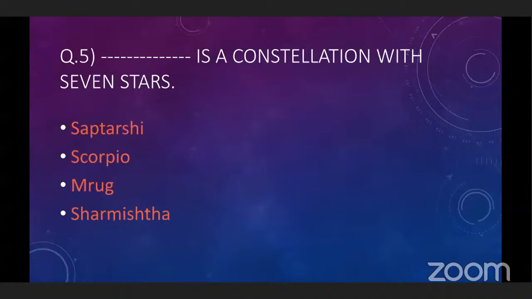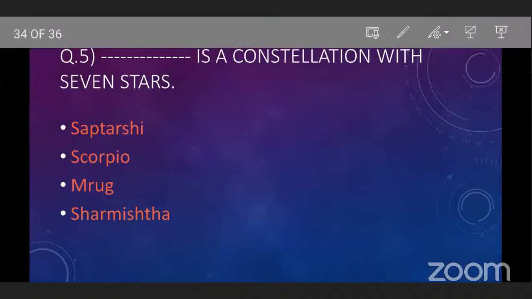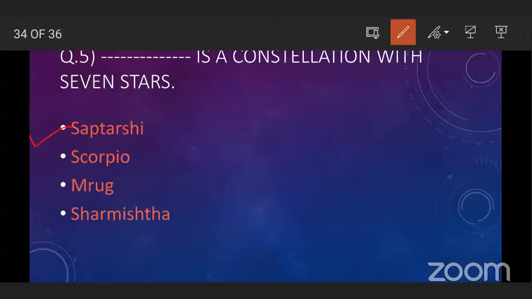Next, dash is the constellation with 7 stars. Saptarshi. Okay, Saptarshi is a constellation with 7 stars. It is known as Saptarshi because this constellation has 7 stars. Yes, so Saptarshi is the correct answer.